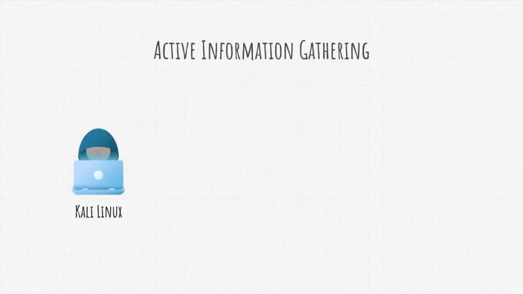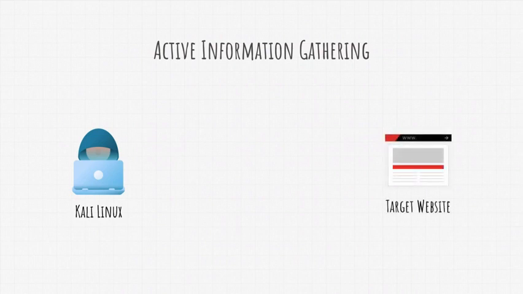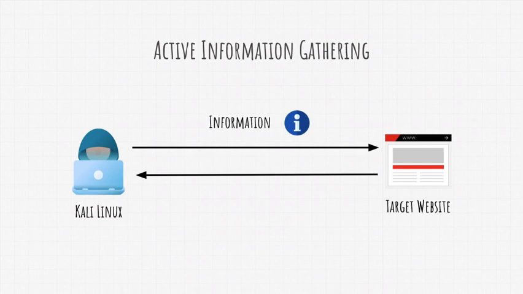In active information gathering, we use our Kali Linux machine and we try to get as much data or information about our target while interacting with them. It could be a target website that we need to test, so we need to find as many things about it as we can. Or it could also be a network that we're testing, or perhaps an entire company. The main point is that with active information gathering, we directly get that data from the target.